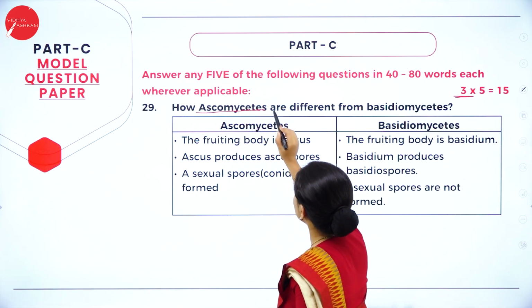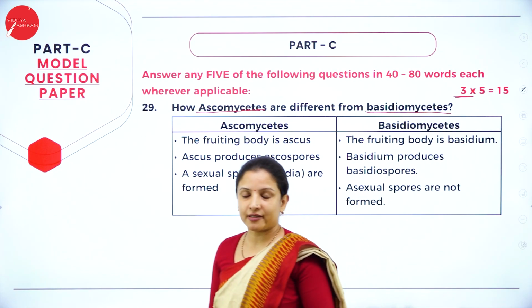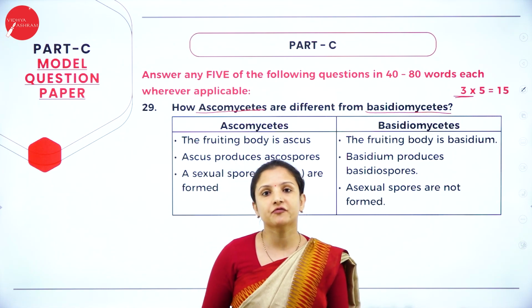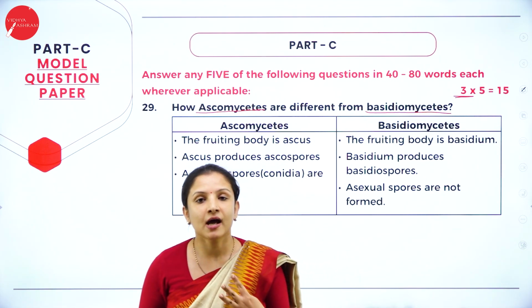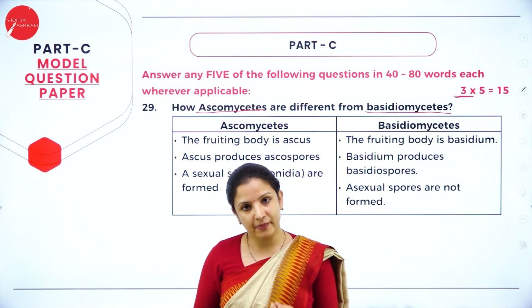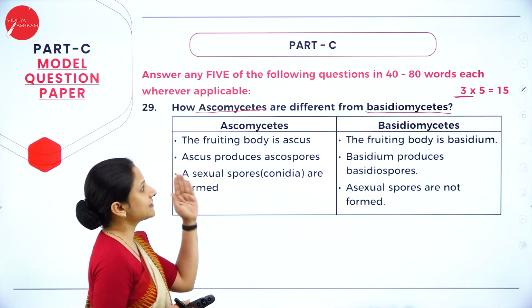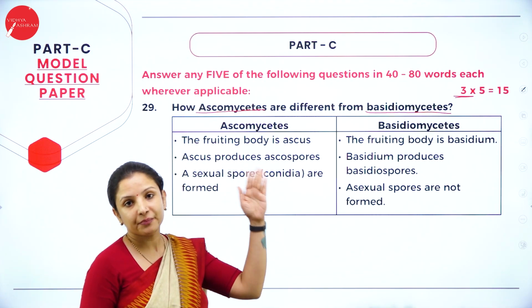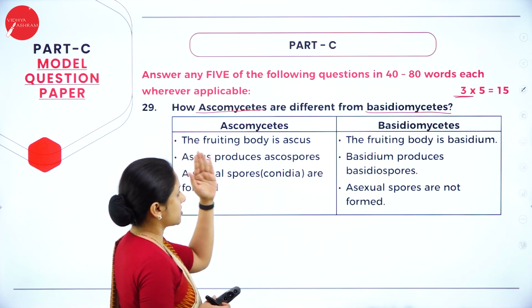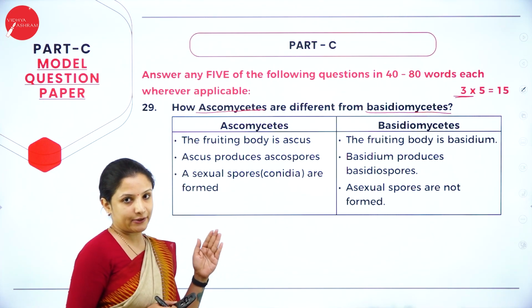Ascomycetes and basidiomycetes, we had studied them in fungi, right? Fungi are divided into different classes: Phycomycetes, Ascomycetes, Basidiomycetes and Deuteromycetes. The question is, how are Ascomycetes different from Basidiomycetes?